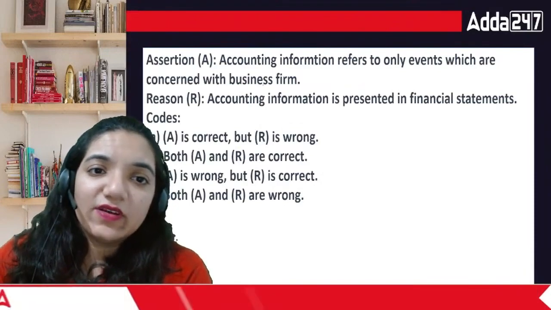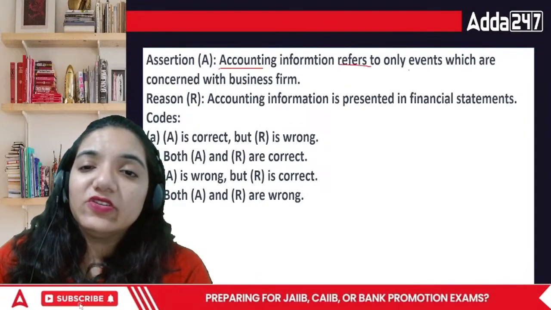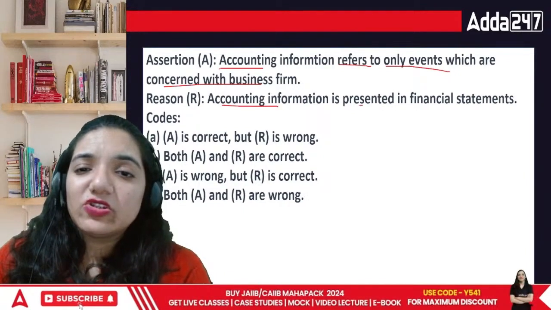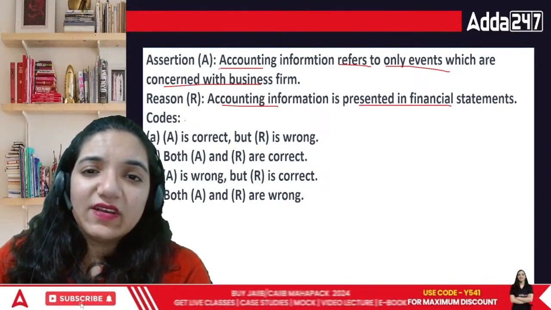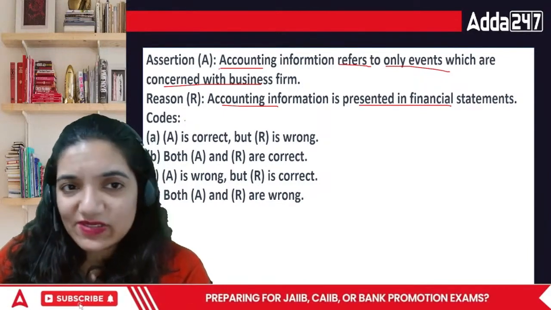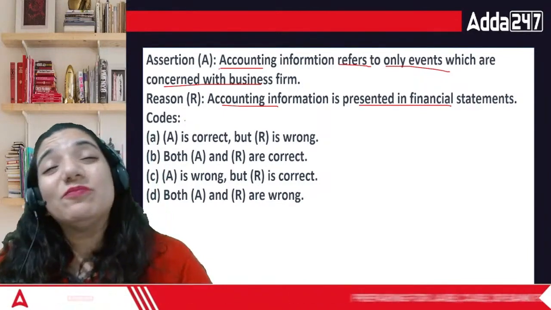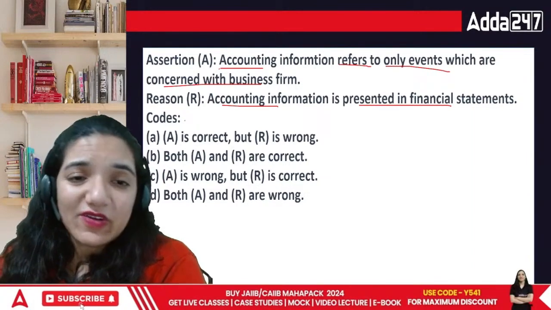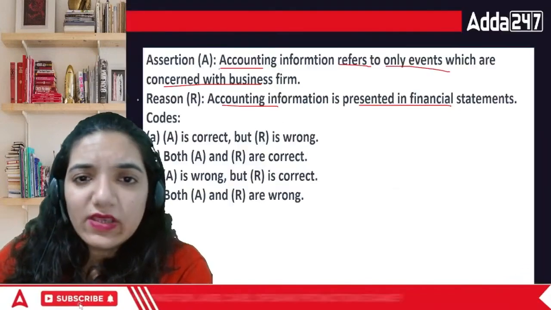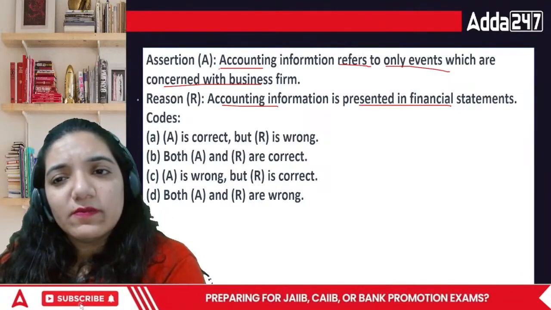Now, the last question. Accounting firm refers to only events which are concerned with the business firm. Accounting information is presented in financial statements. Yeah, it normally includes only the things which are related to the business, because we are making business books of accounts, not personal books of accounts. So in this case, the correct answer is that, nay, not both are wrong.